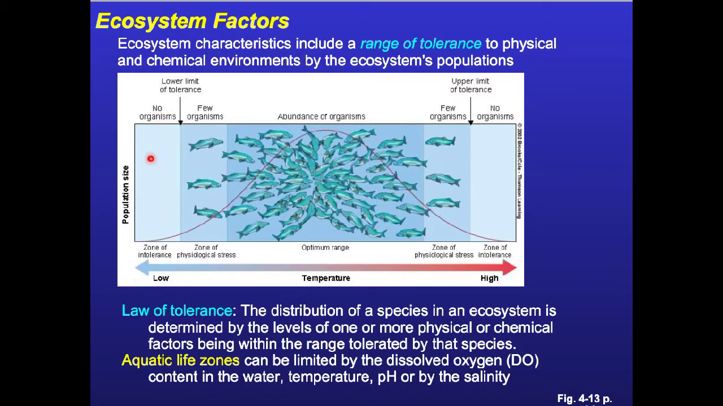Very low temperatures, you don't seem to see as much life, but then as you increase, it's something like this bell-shaped curve, right? You have this zone where everything likes to be. It's too hot, they don't like it. Too cold, they don't like it.